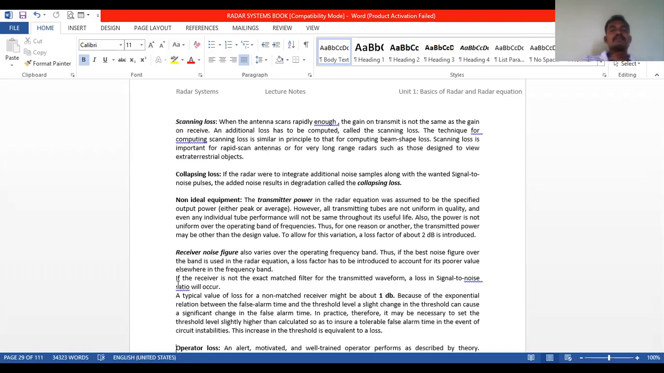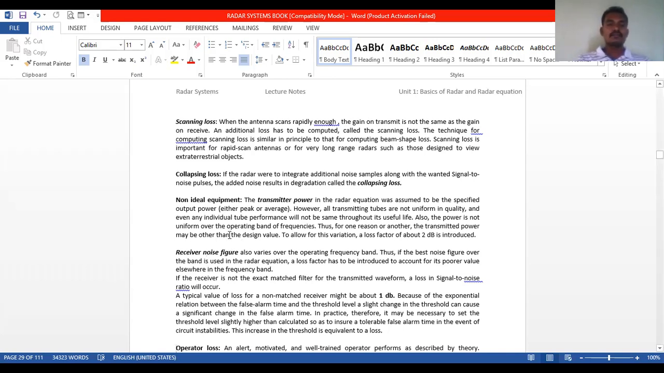Next, collapsing loss. What is meant by collapsing loss? If the radar were to integrate additional noise samples along with the wanted signal pulses, the added noise results in degradation called the collapsing loss. Collapsing means degradation.